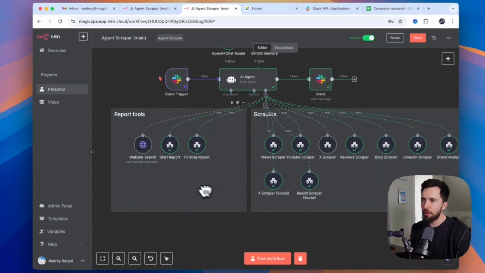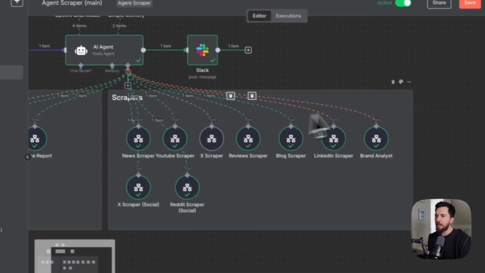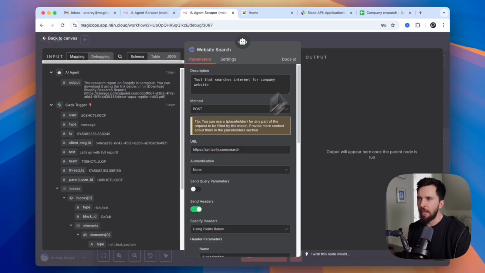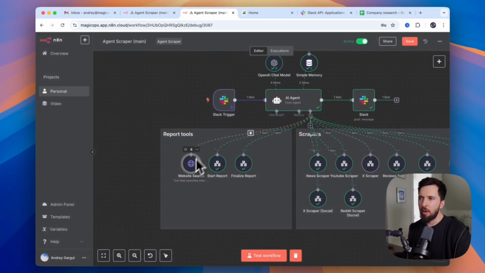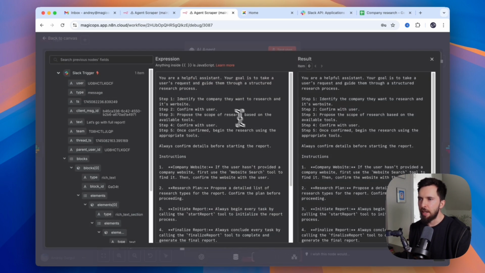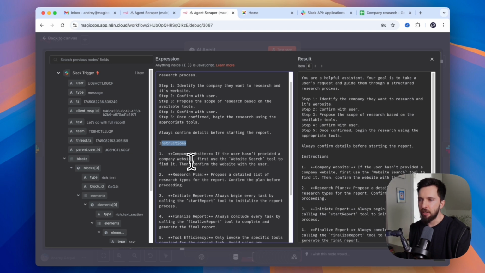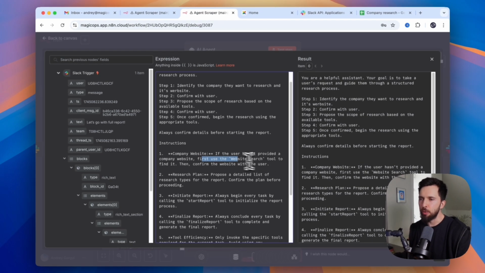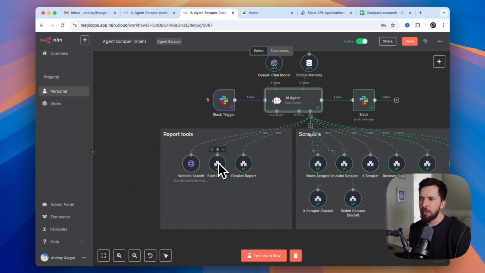I called them report tools, and then a bunch more specific scraper tools. First is a website search, and website search allows our AI agent to find a web URL. And we actually specified that within our prompt. Here in those more detailed instructions, I say if the user hasn't provided a company website, first use the website search tool to find it. And then we have a start report tool.